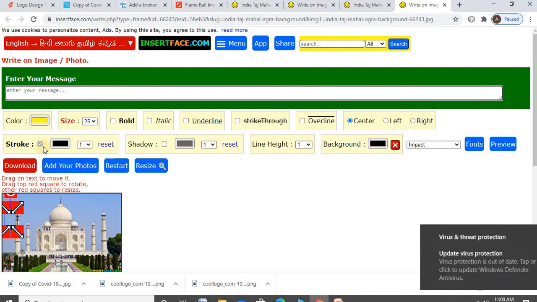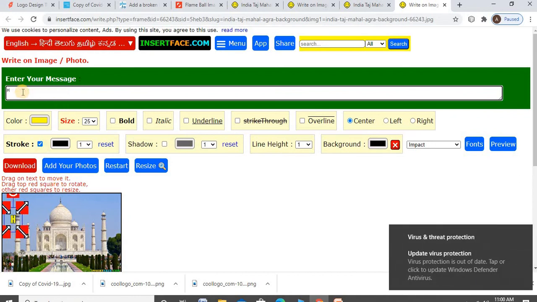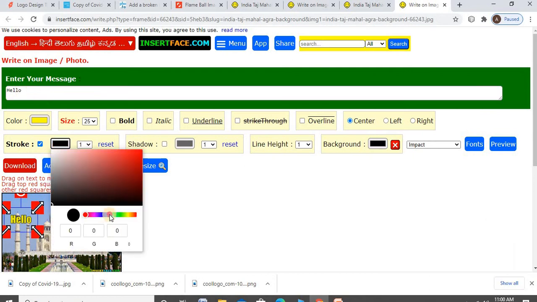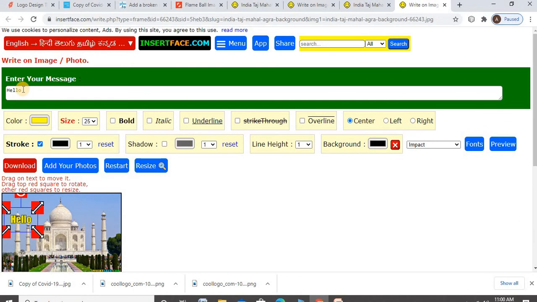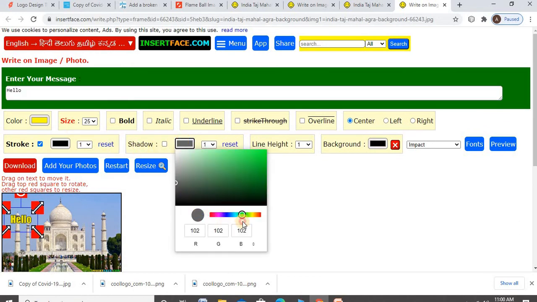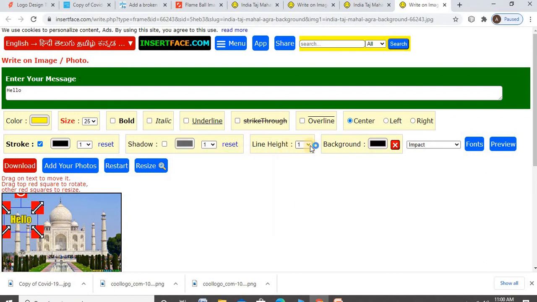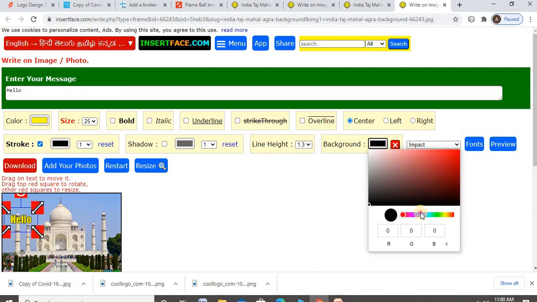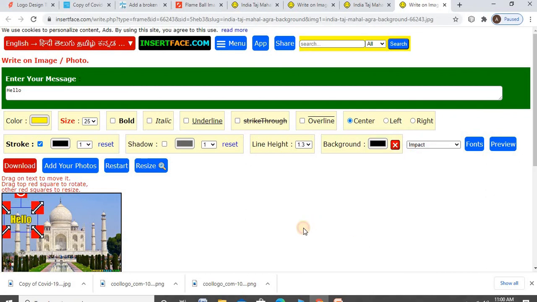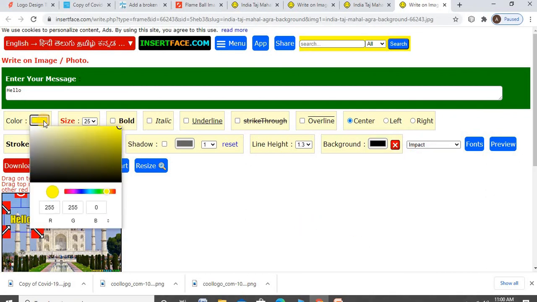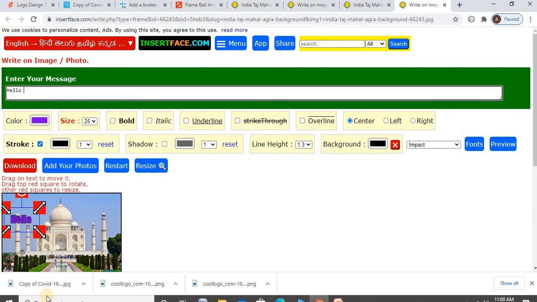Okay, how to add text, for example, hello. You can change the color. Change that.